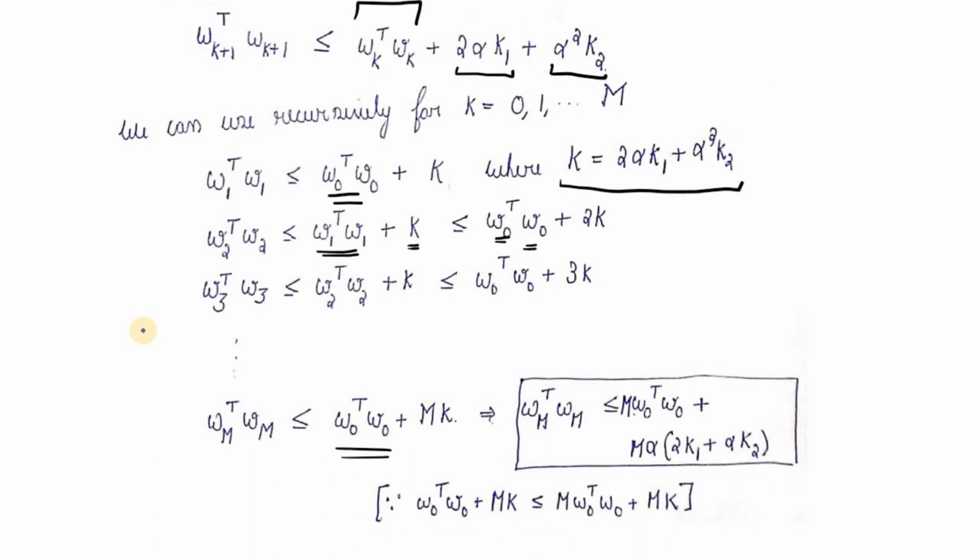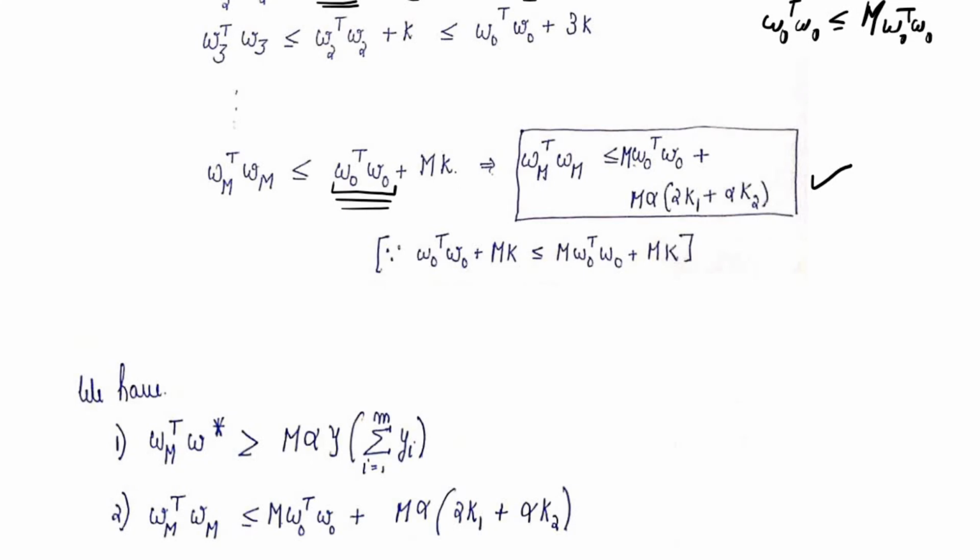Now there is one thing to note over here. W0 transpose W0 is going to be a positive number. So if W0 transpose W0 is positive, and if m is the number of iterations for which we need to run the algorithm, we can multiply it with m and get this as a result, and that forms the basis for our final inequation which is determined over here.